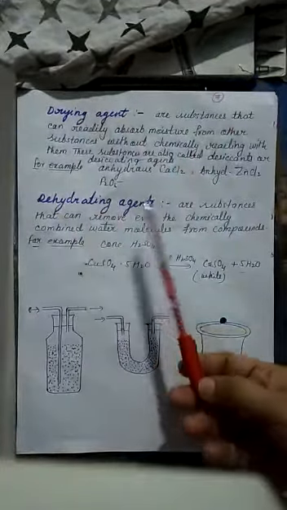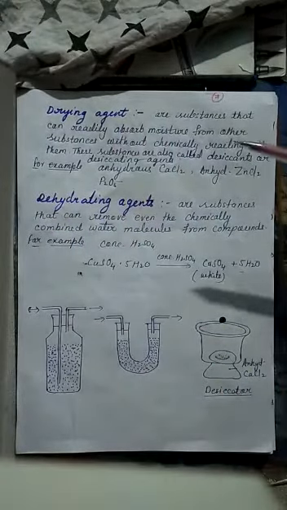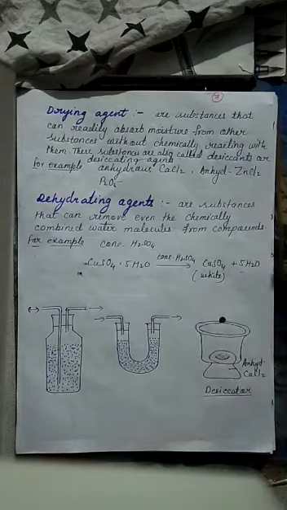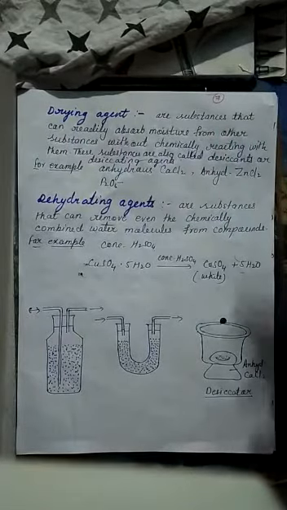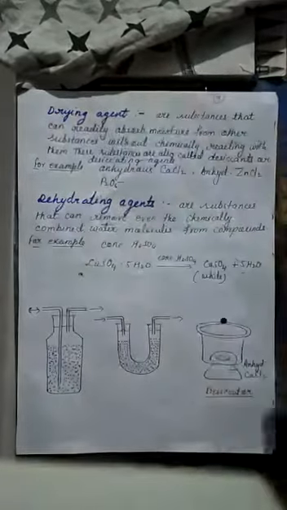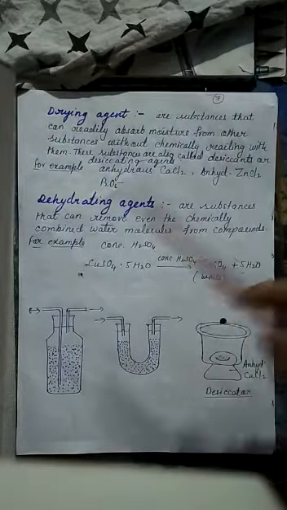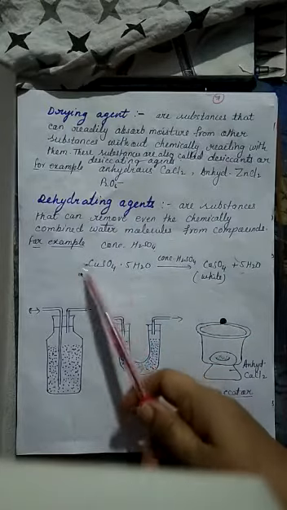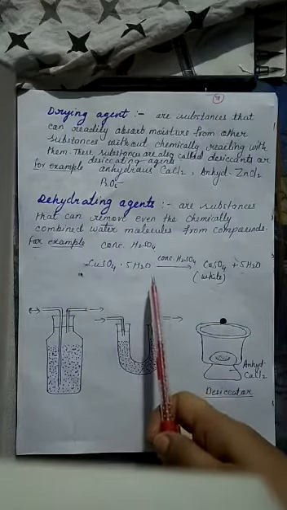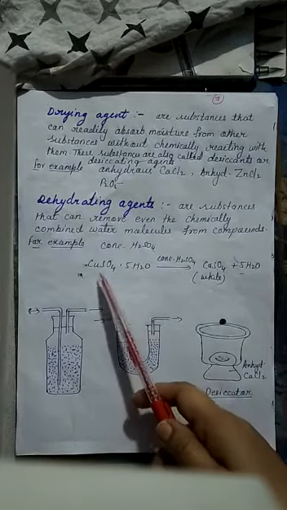Next is dehydrating agent. Dehydrating agents are the substances that remove chemically combined water from a compound. In a drying agent, the substance removes only moisture. Moisture is not chemically combined with that substance, but a dehydrating agent removes the water molecules that are chemically combined with that substance. For example, in this case, hydrated copper sulfate, these 5 water molecules are chemically combined with copper sulfate.